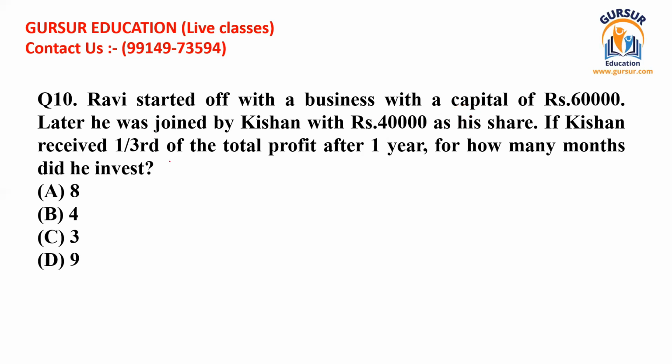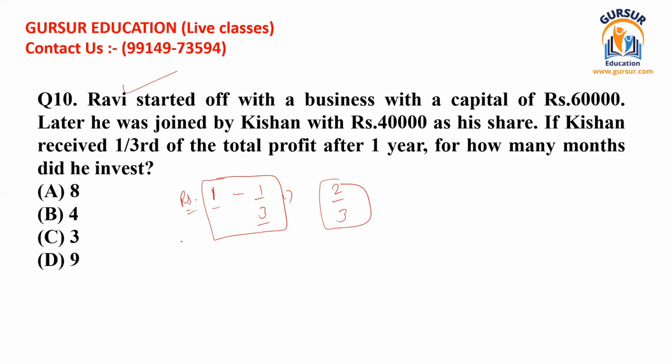Okay. If Kishan receives 1/3 of the total profit after 2 years, how many months did he invest for? So this is the question actually. In profit, Kishan has received 1/3. So let the total profit be rupee 1. That was rupee 1. And Kishan has got 1/3. That means if I reduce it further, 1 minus the share of Kishan, that is 2/3. That means this was the share of Ravi.